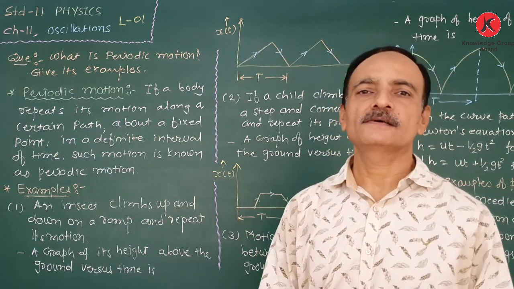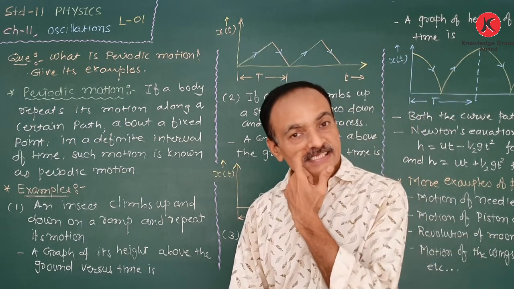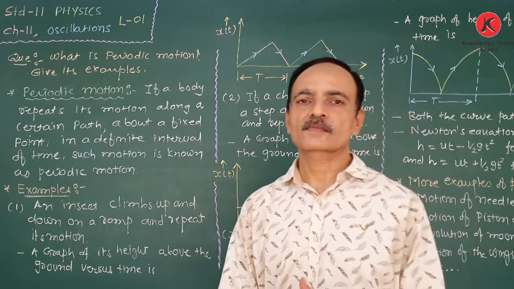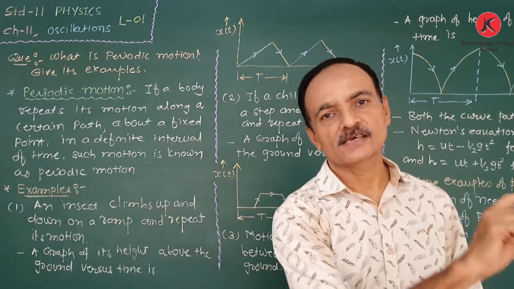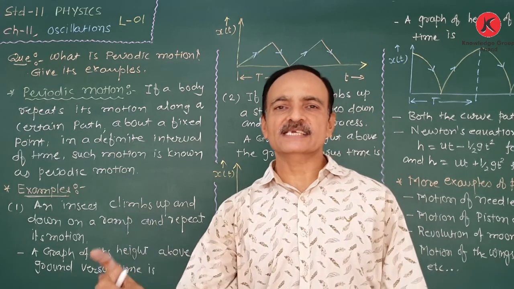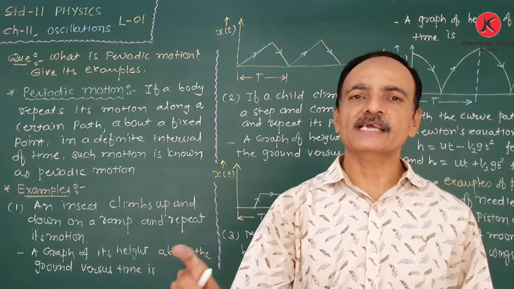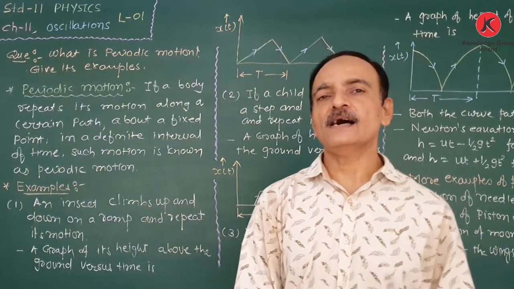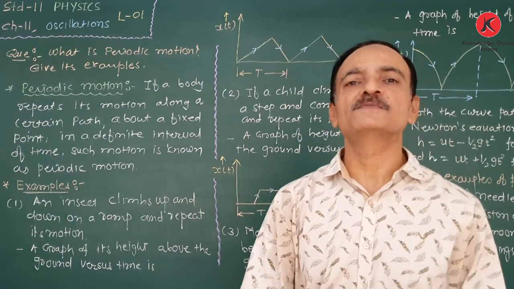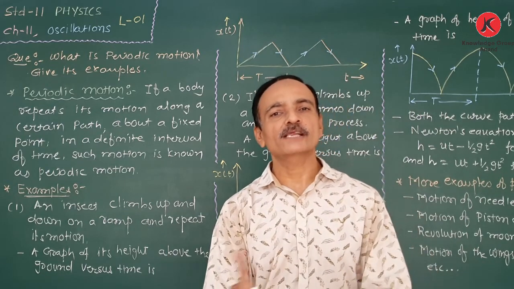If and only if the position of this particle or this body changes with time, or changes with respect to the other body or the other object. On a road, suppose one bike is in motion. So the position of this bike is continuously changing with time, so we can say that this bike is in motion. If the position of this bike does not change with time or with respect to other objects, we say that this bike is in a stationary position, not in motion.